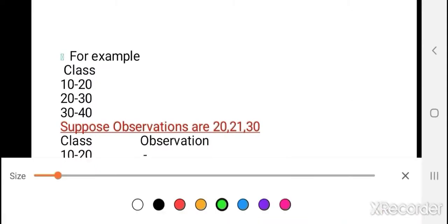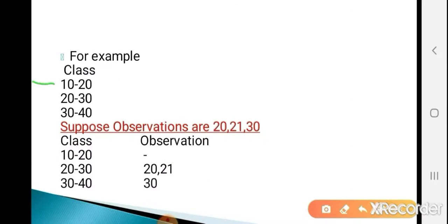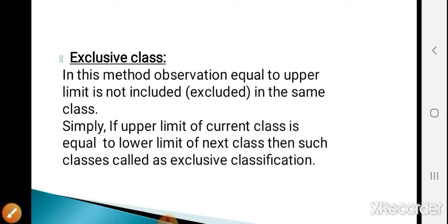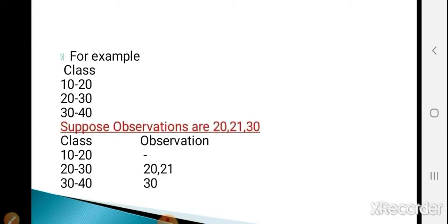So what is meant by exclusive class? Suppose I am considering the first class. If the upper limit of the current class is equal to the lower limit of the next class, then such classes are called exclusive classes. Similarly, suppose I am considering the second class. The upper limit of the current class is equal to the lower limit of the next class, so such classes are called exclusive classification. And also one line: in this method, an observation equal to the upper limit is not included in the same class. What does it mean? See the example.